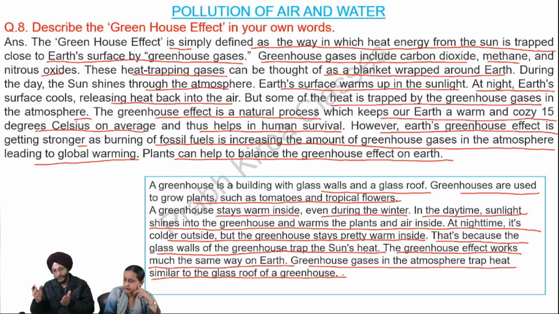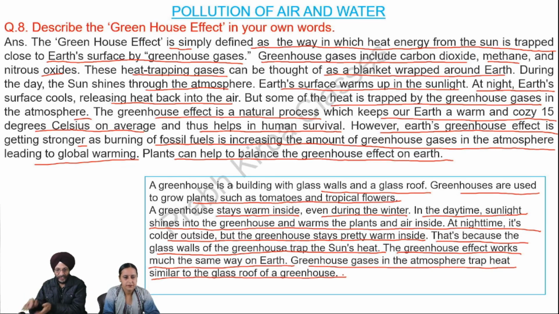Now, in the case of the earth, greenhouse gases trap the heat which comes from the sun and do not allow the heat to pass back out of the atmosphere. So this greenhouse effect is a natural process. Carbon dioxide is playing a very major role in keeping the earth warm. If carbon dioxide had not been there, then our earth might have been much colder than what it is as of today.